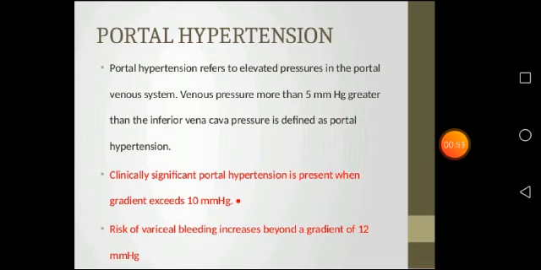Clinically significant portal hypertension is present when the gradient exceeds 10 mm Hg. The risk of variceal bleeding increases beyond a gradient of 12 mm Hg. It means when the pressure gradient exceeds 10 mm Hg, that is clinically significant. When it increases beyond a gradient of 12 mm Hg, there is a risk for variceal bleeding.